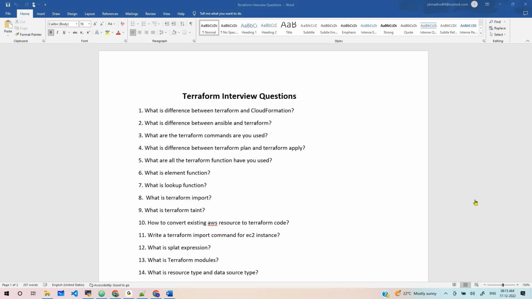Yeah, this is the main important point. As you know, CloudFormation is strictly for AWS only, but Terraform can be used for hybrid cloud. Nice. And what is the difference between Ansible and Terraform?